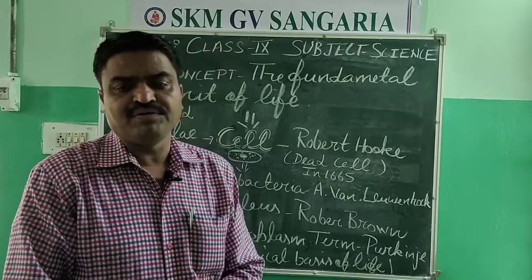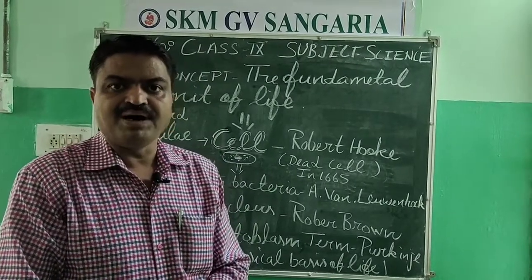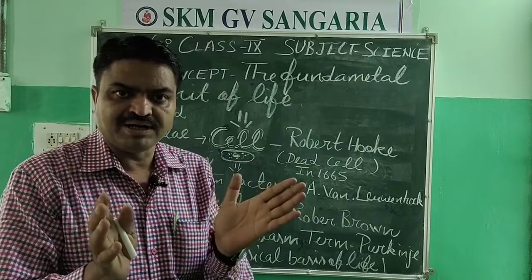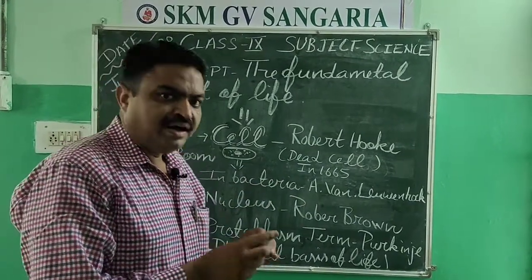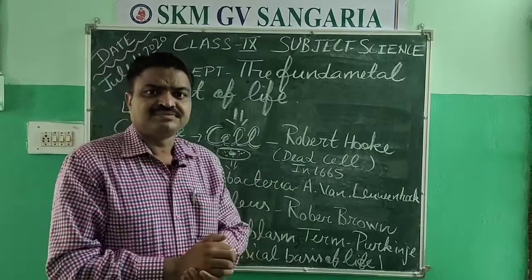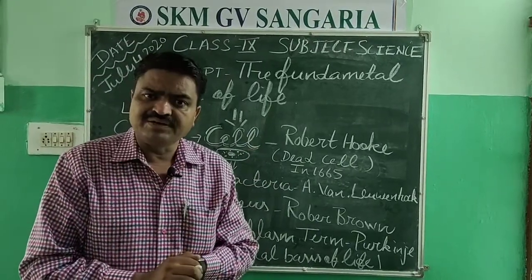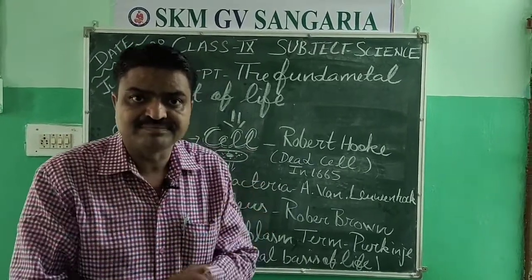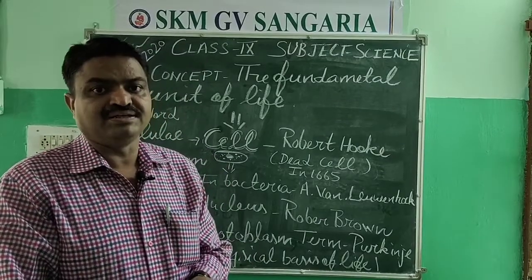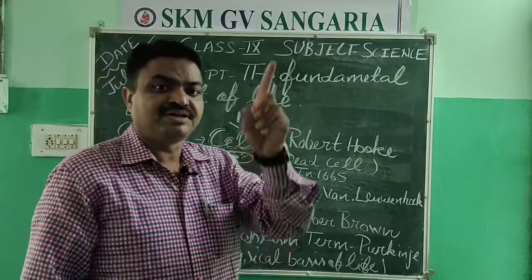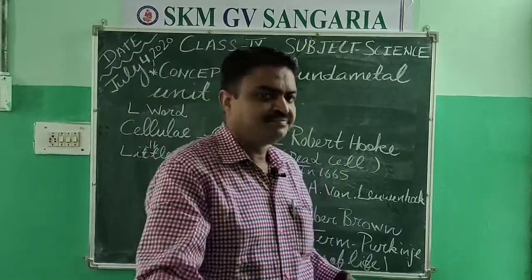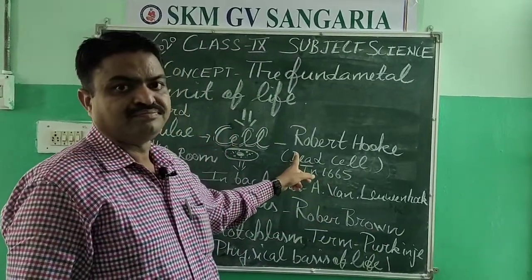Robert Hooke found it in a bark, and that bark is also known as cork. And the cells that he discovered were dead. So dead cells were discovered first by Robert Hooke.